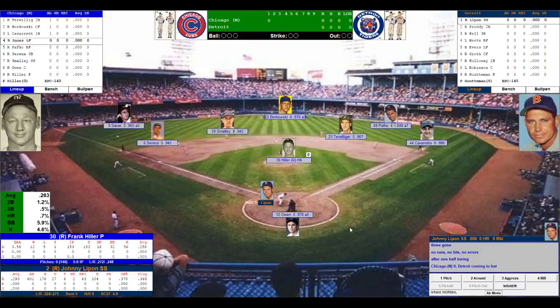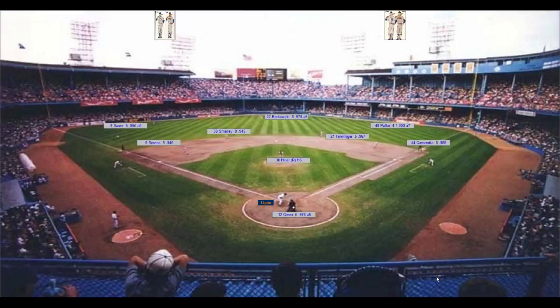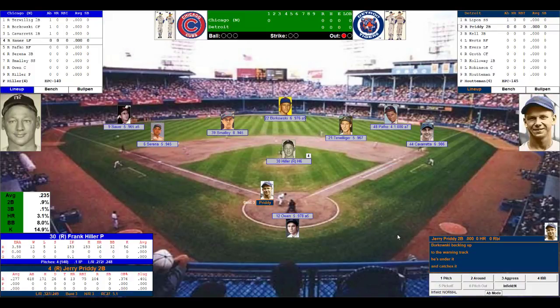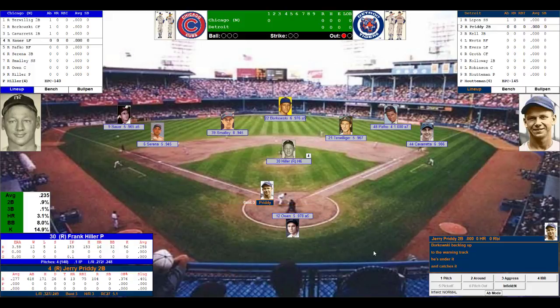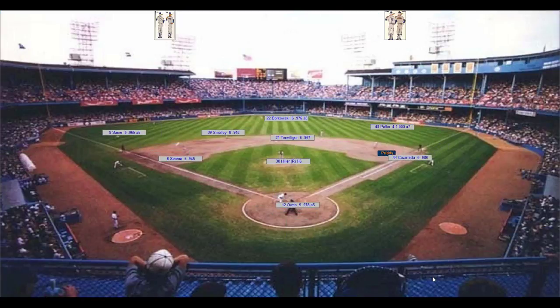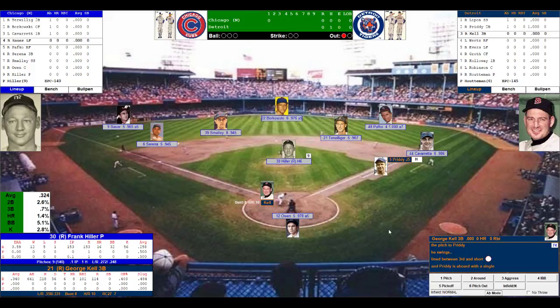Alright, Lipon steps in the batter's box. Here's the pitch by Hiller. That ball goes deep to center. Borkowski's there. 1 down. Jerry Priddy steps to the plate. .277, 13 home runs, 75 runs driven in, .249 off right-handed pitching. Owen sets the target. Hiller delivers. That's a single to left for Priddy. 1 out, 1 on. Cavarretta holding Priddy on at first, 5 out of 10 base runner.